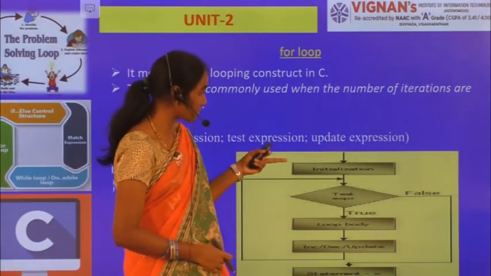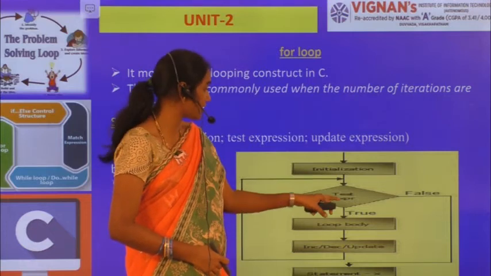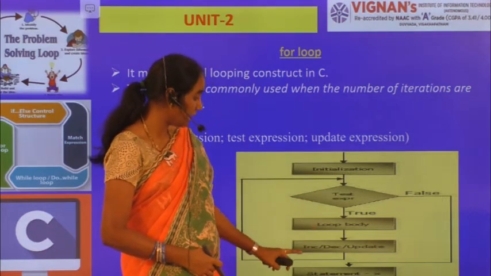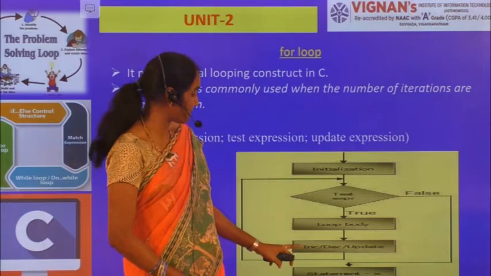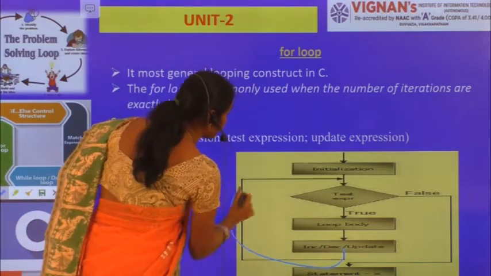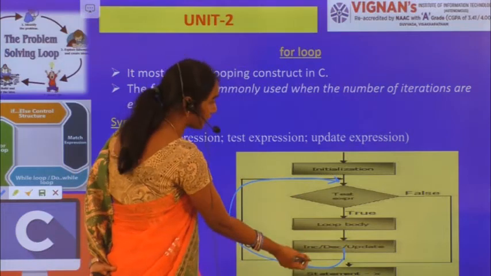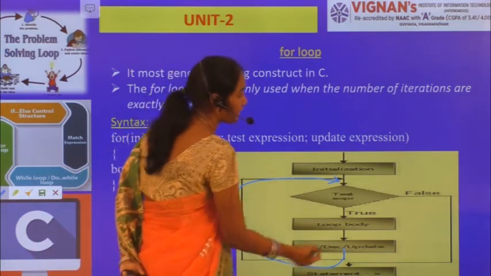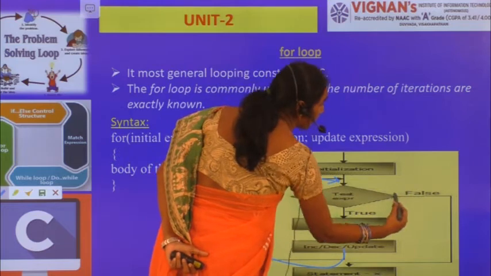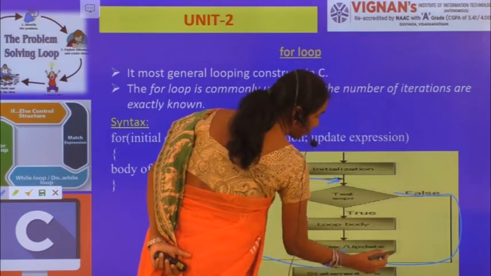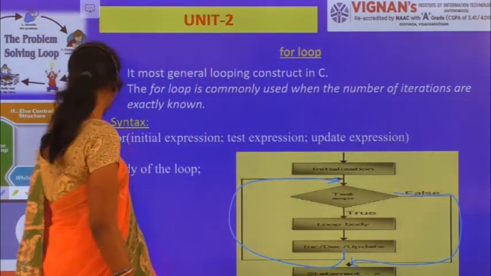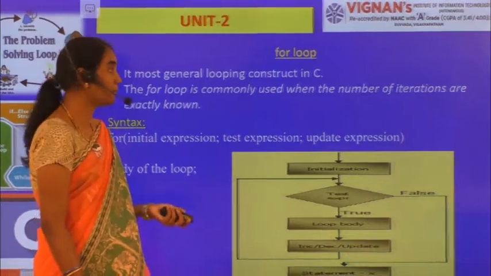First of all, the initialization statement, then the test expression. If this evaluates to true, then the body of the loop, and then the increment or decrement or update expression. After incrementation, again it will check the condition. If this condition evaluates to true, then again the body of the loop, and again the update expression will execute. Now if this evaluates to false, then simply it will come out of the for loop, right? This is how the for loop will be executed.